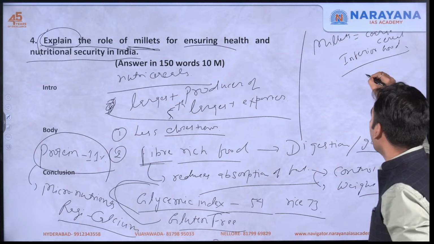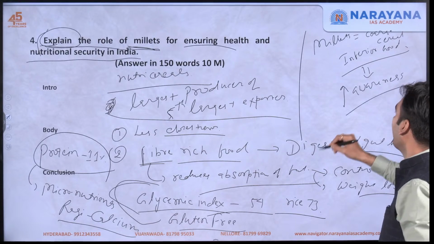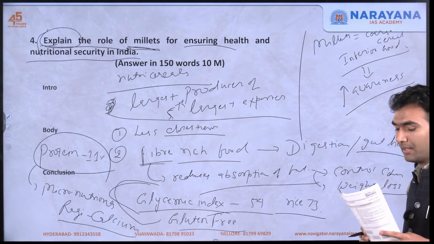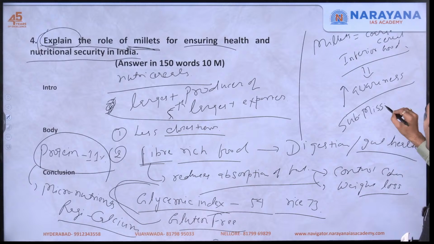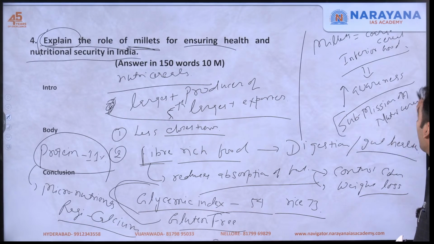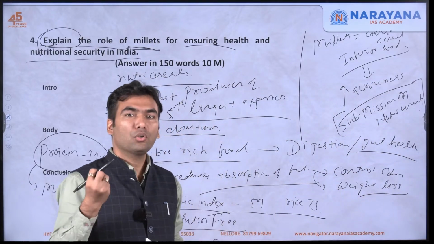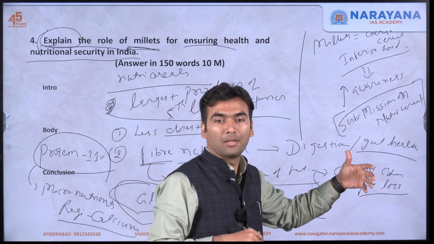So what is the need? The need is to increase or spread awareness. When we are spreading awareness, people should be aware of the nutritional benefits. And then you can also write that government has started a mission on nutri-cereals. Government also wants to increase the production of millets as well as the consumption of millets. So the mission on nutri-cereals has started, and probably the need is to do research to make millets more tasty. We got to process millet in such a way that millets become more tasty.